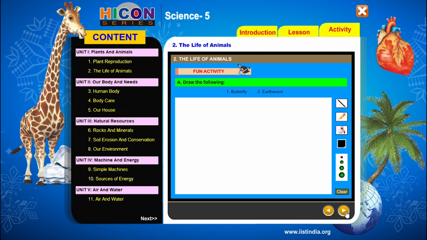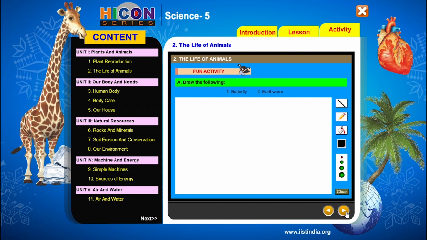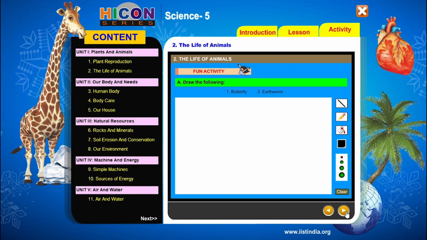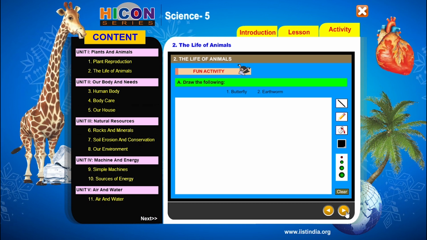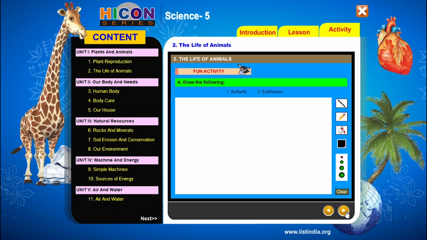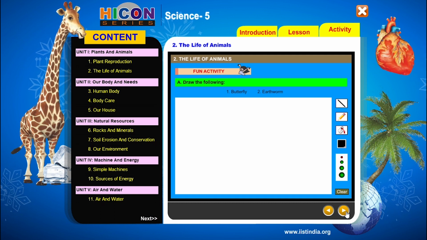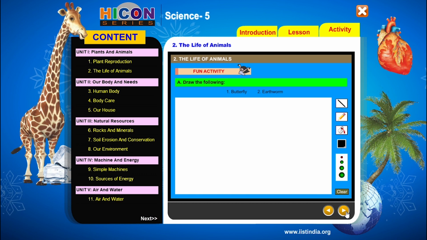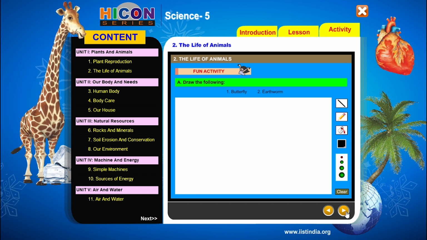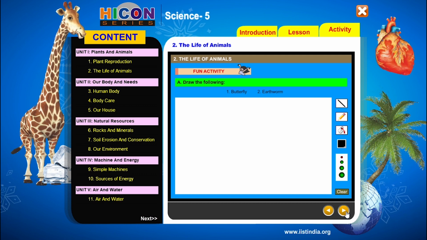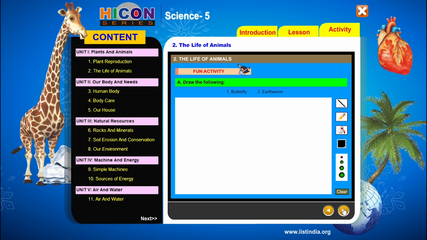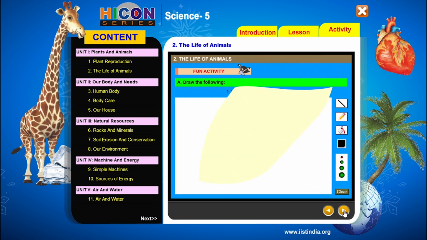The diagrams of butterfly and earthworm are given in your PDF. So see the PDF and draw the diagrams of butterfly and earthworm in your notebook. So practice the diagrams in your notebook at your home and see the PDF. You will find the diagrams of butterfly and earthworm in it. So practice these diagrams at your home. So children, let us enter the next part in the activity section.